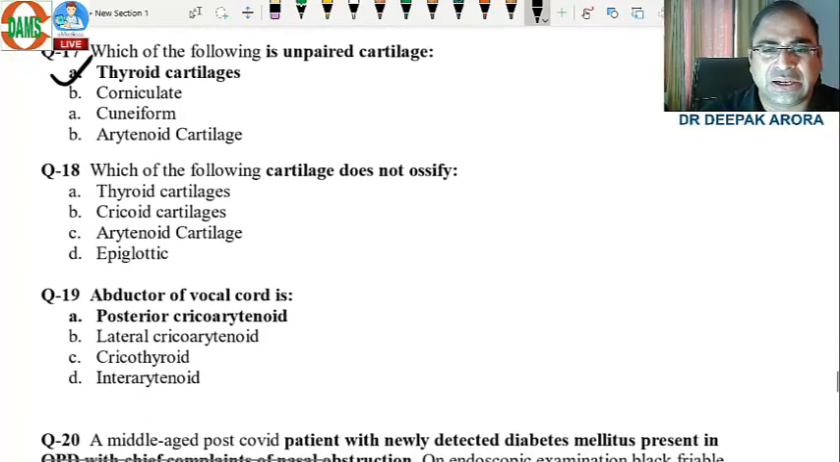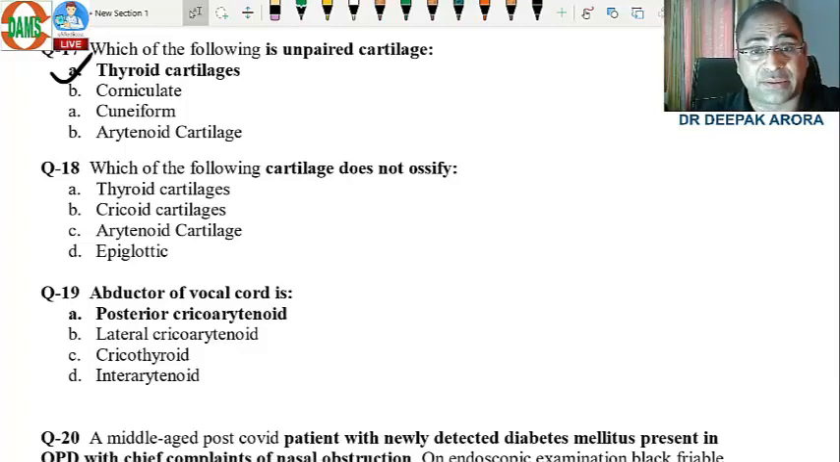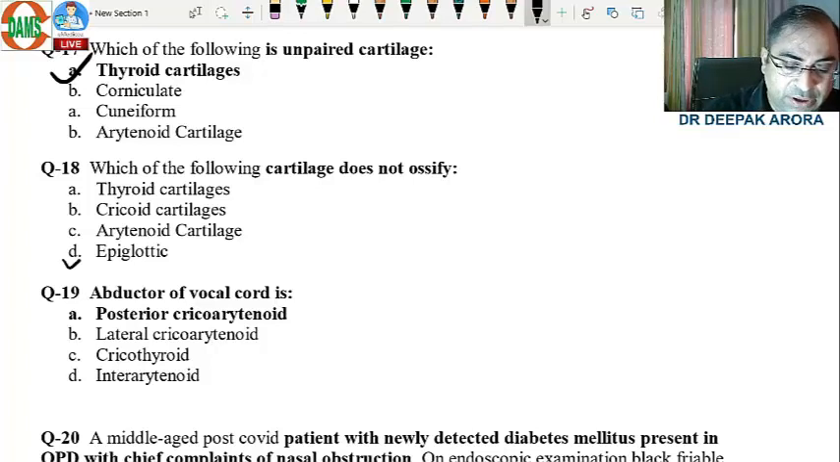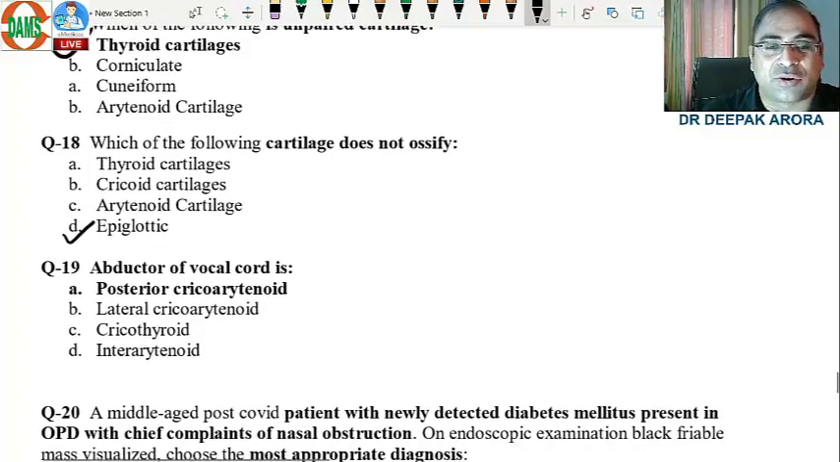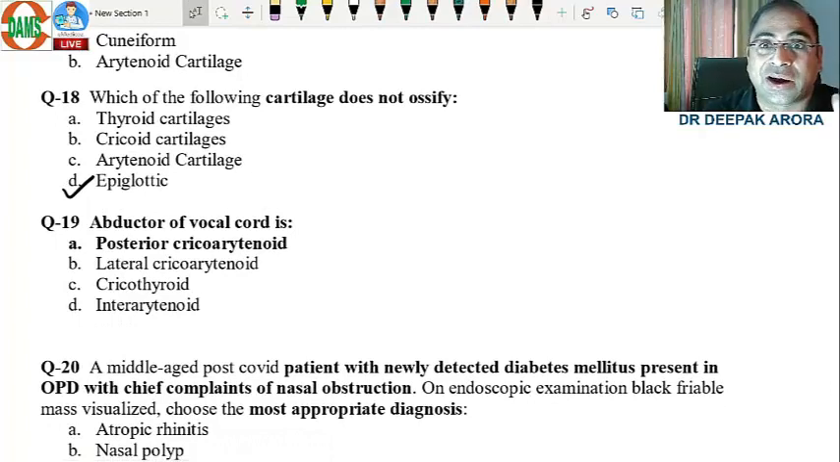Which cartilage doesn't ossify? All ossify except your cricoid, thyroid, arytenoid. So the answer was your epiglottis. I feel these MCQs were given by the examiner just to help you touch the mark of 150. Clear? All the muscles of the larynx are adductors, ADD, except posterior cricoarytenoid.